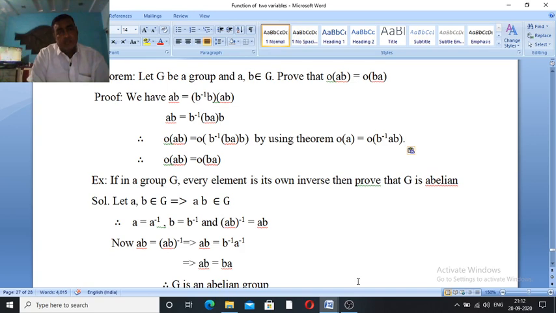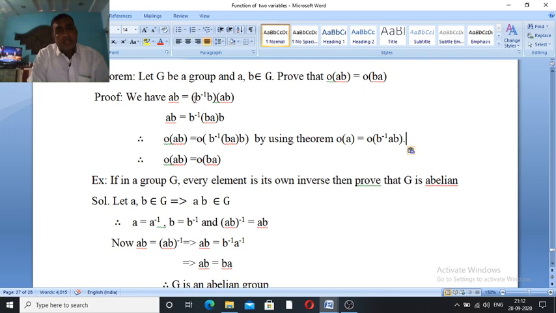Let G be a group and a, b belong to G. Prove that order of AB is equal to order of BA. Proof of this theorem: we have AB is equal to, we write here B into B inverse into B. What is B inverse into B?